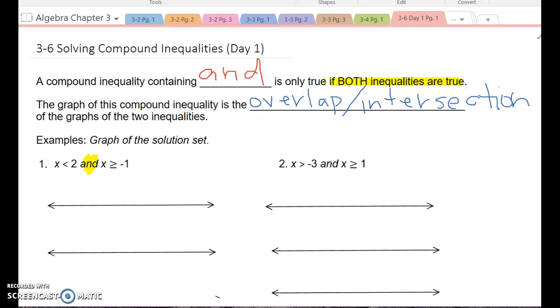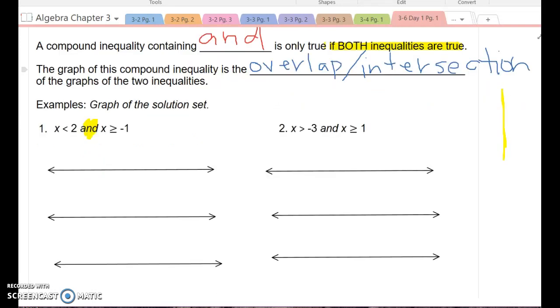So you'll notice I've given you 3 different lines that we're going to be graphing on. Here's how we're going to use those 3 lines. First of all, I'm going to look at the first inequality, which says x is less than 2. So I'm going to go ahead and graph what x is less than 2 looks like. I'm going to put a spot where I see a 2, and then I could obviously keep going. And because it's just less than, that's the open circle. X is less than 2 would look like this.